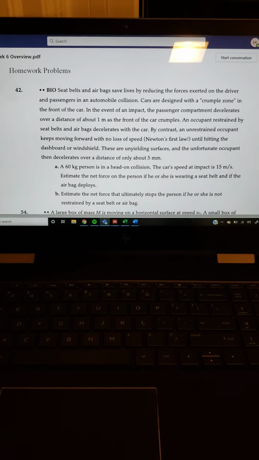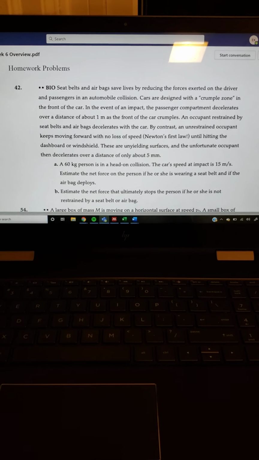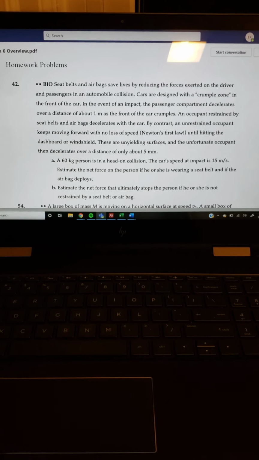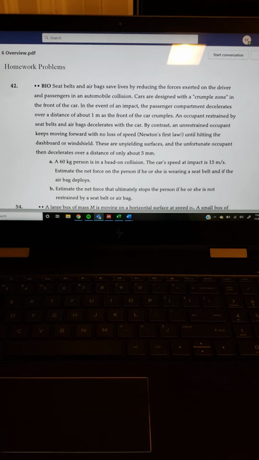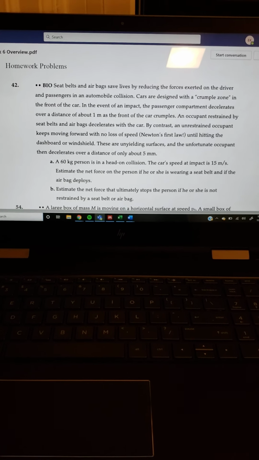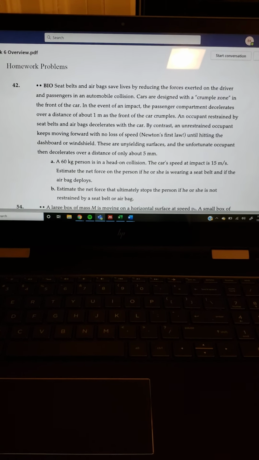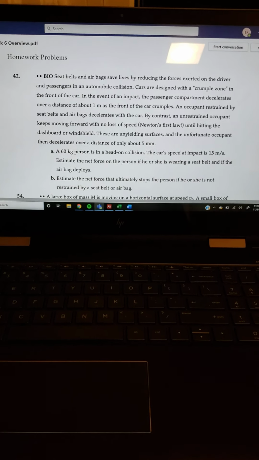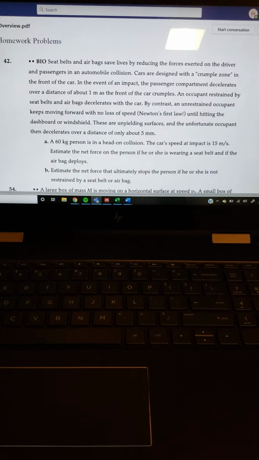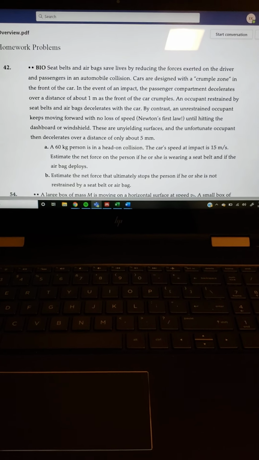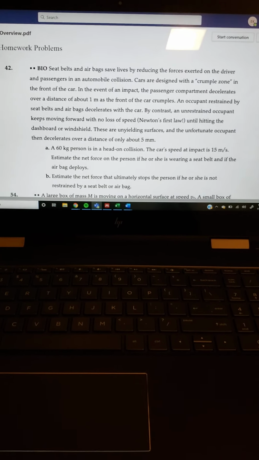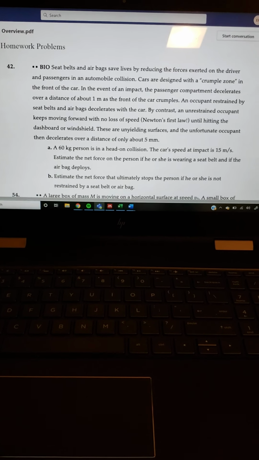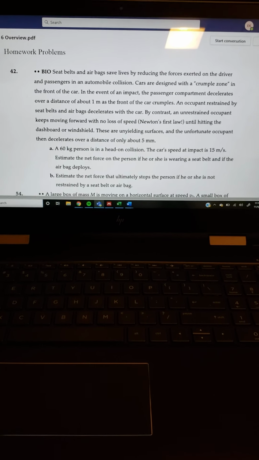By contrast, an unrestrained occupant keeps moving forward with no loss of speed, according to Newton's first law, until hitting the dashboard or windshield. These are unyielding surfaces, and the unfortunate occupant then decelerates over a distance of only about 5 millimeters. So the airbag's not going to stop him. The seatbelt's not going to stop him. He's going to go 5 millimeters forward.